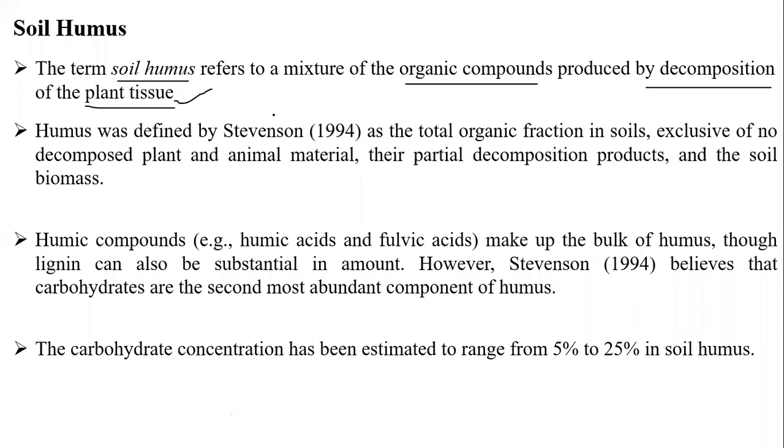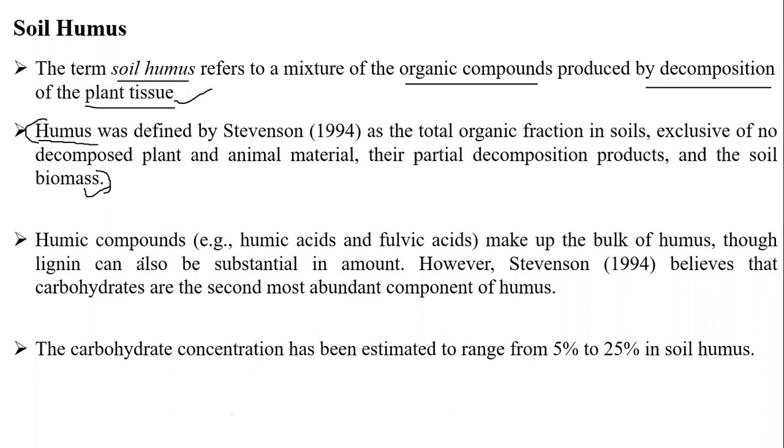Many scientists have given definitions, and the very famous one is by Stevenson in 1994. He said that the total organic fraction in the soil, exclusive of undecomposed plant and animal material, their partly decomposed products, and the soil biomass, is called humus. He gave this type of definition.